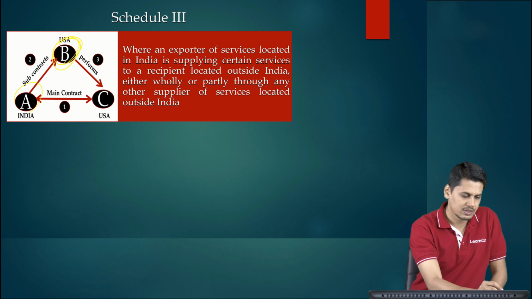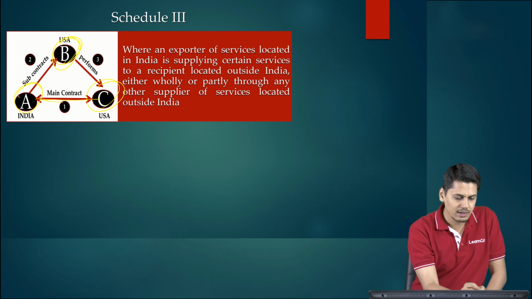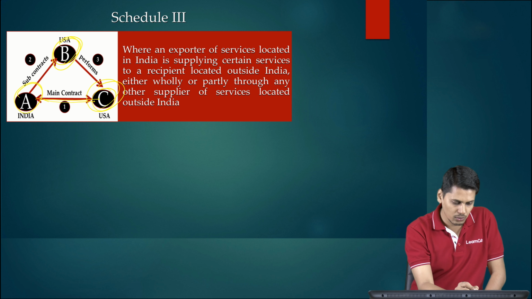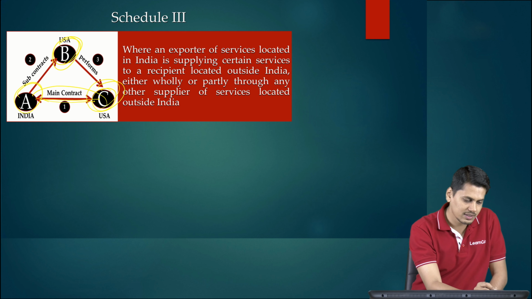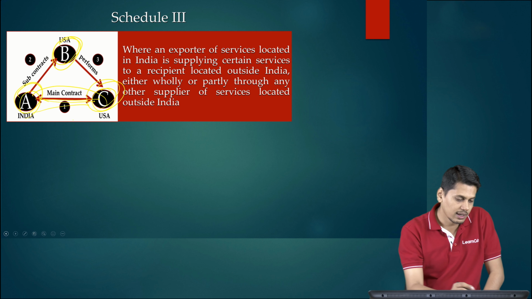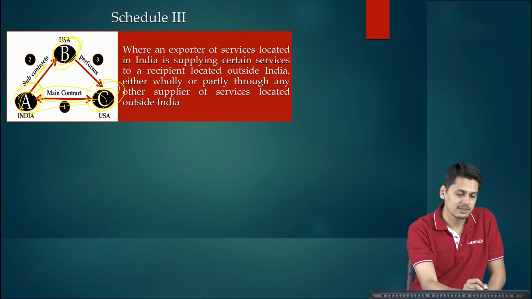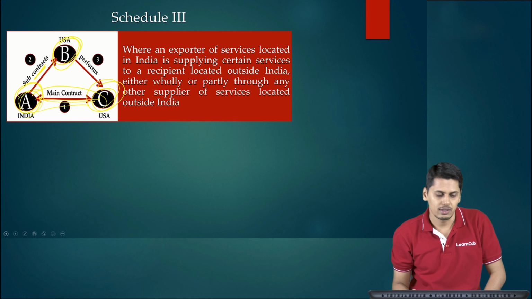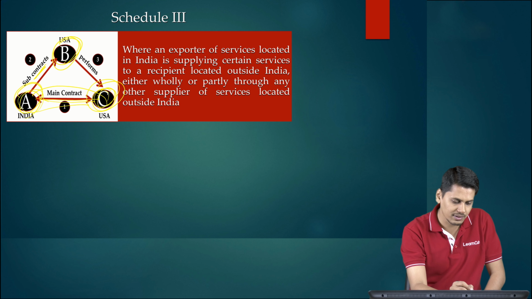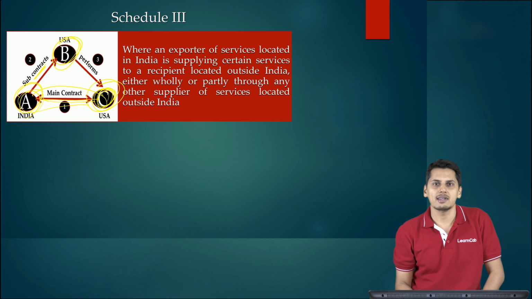Mr. B, Mr. A and Mr. C. Now the first contract is between Mr. A and Mr. C. So Mr. C of USA has instructed Mr. A of India to supply software development services. Now since Mr. A is unable to perform, he is subcontracting this to Mr. B of USA himself, and Mr. B is performing these services for Mr. C. So now friends, how many invoices are going to flow?